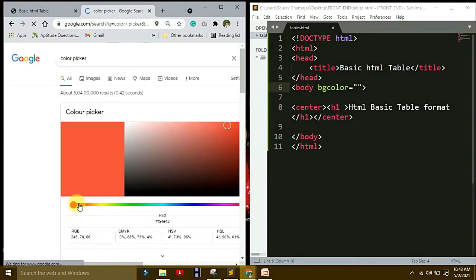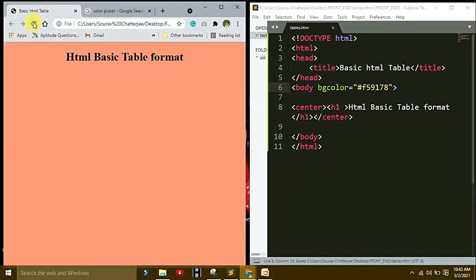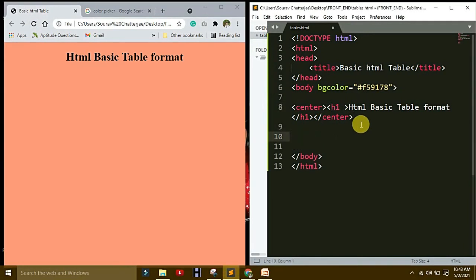So how to change here? By choosing any color from here or here. For example, it has F59178. Copy it here and paste it here. Save it and you see the changes. Okay. Now make a table. How to make a table?